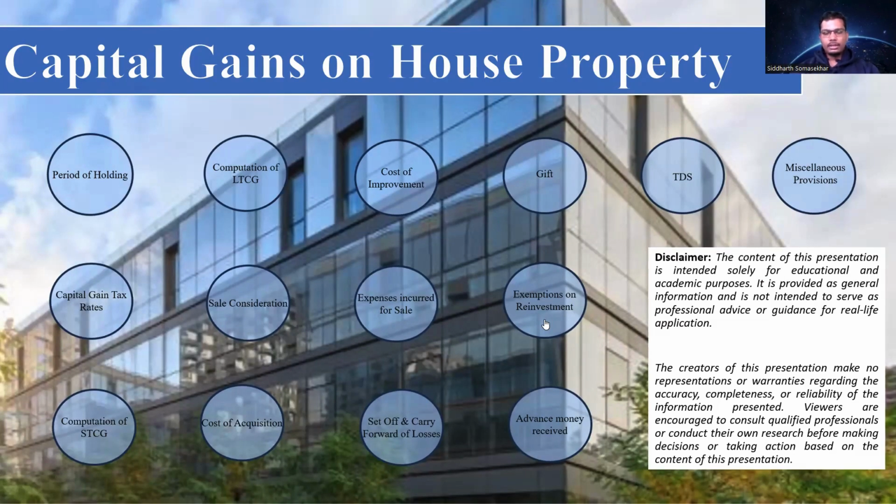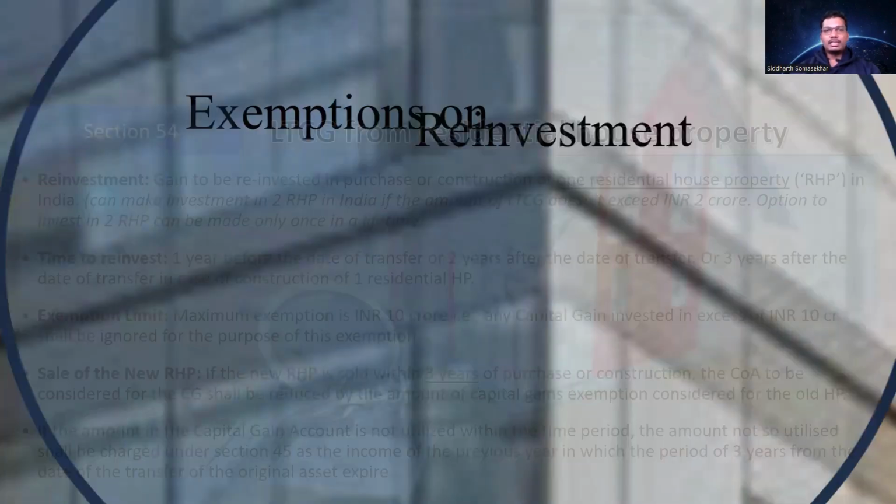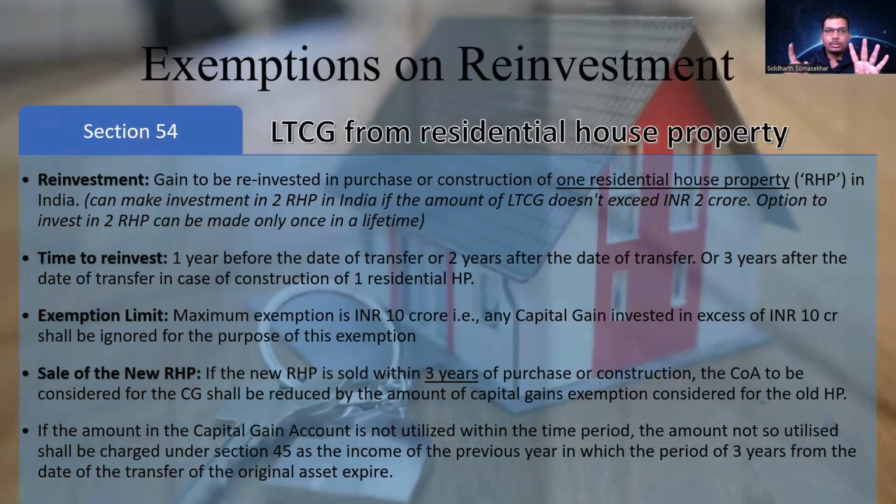Exemptions on reinvestment. One of the important topics in capital gains on house property. Now, exemptions on reinvestment has four main sections relating to house property: Section 54, 54B, 54EC, and 54F. The basic funda of exemptions on reinvestment is that when you sell a capital asset, you get a gain. You reinvest that gain or the consideration into a new capital asset, a specified new capital asset. If you reinvest that, then the capital gain that you got from the original asset would be exempted.